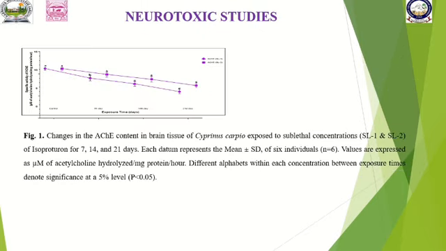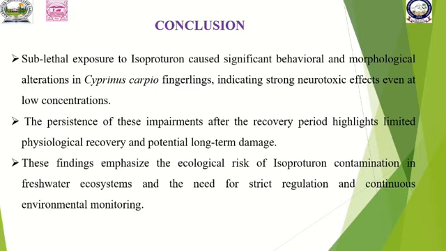This graph shows the AChE content in the brain tissues, and how ACh accumulated in the synaptic junction with varying concentrations. Next, moving on to the conclusion.